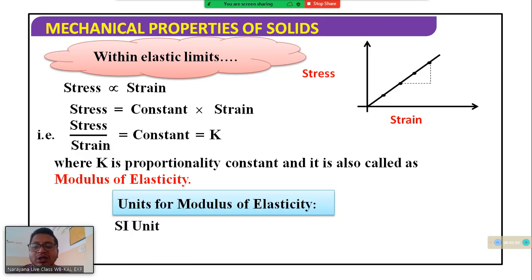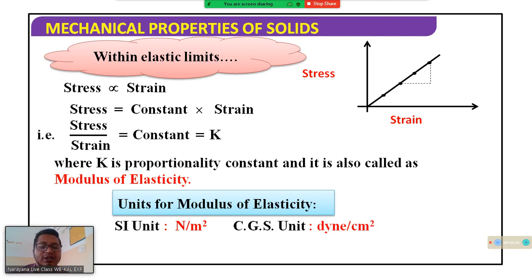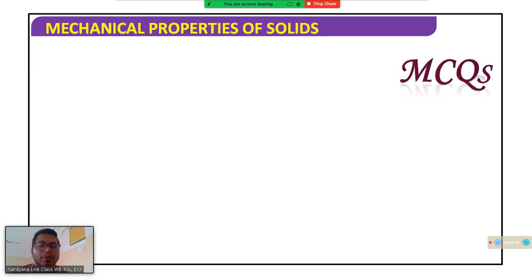Unit of modulus of elasticity. SI unit: Newton per meter square. CGS unit: dyne per centimeter square. Dimension: M L to the power minus 1 T to the power minus 2.